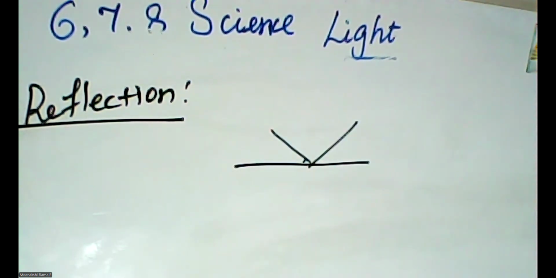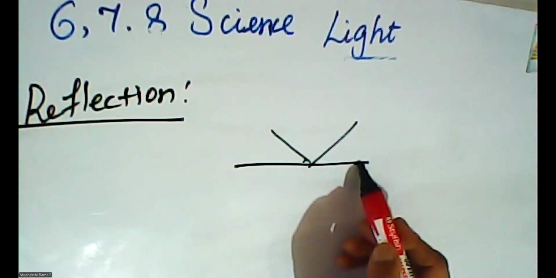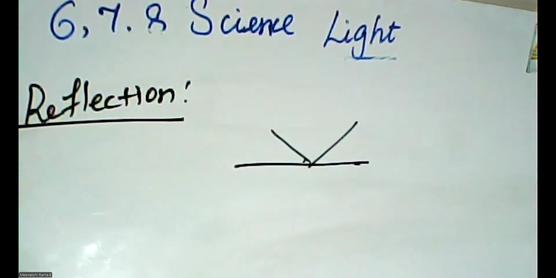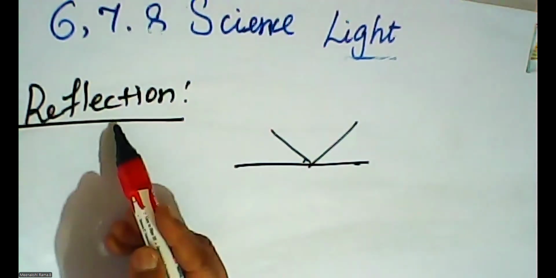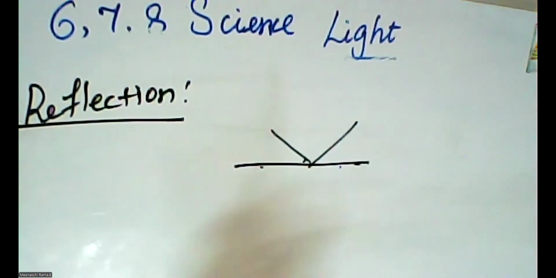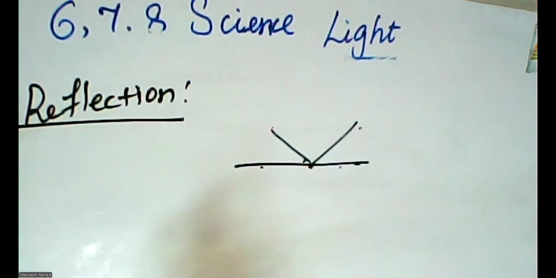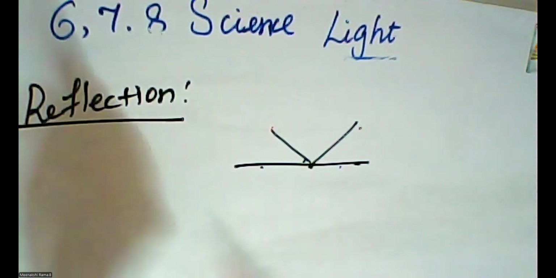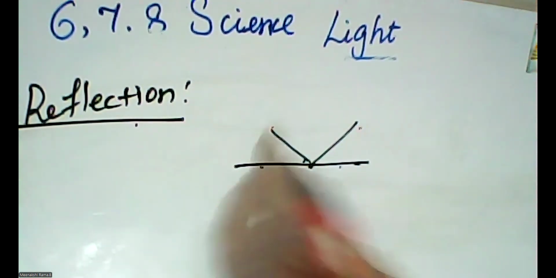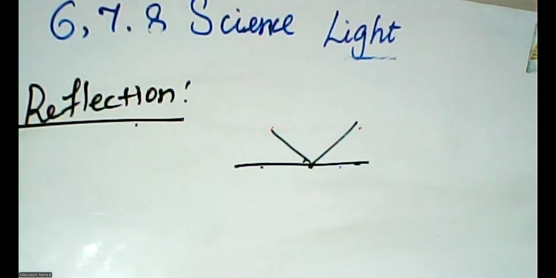Okay, so the bouncing back of the light rays that fall on a smooth and shiny surface. This is a shiny, smooth, soft surface also. In that manner, reflection occurs. Reflection occurs on a smooth surface only. Bouncing back means the light is passed on this area and immediately it will be reflected into another part. So the bouncing back of the light rays that fall on a smooth and polished surface is called reflection. When the light is reflected, that is called reflection.